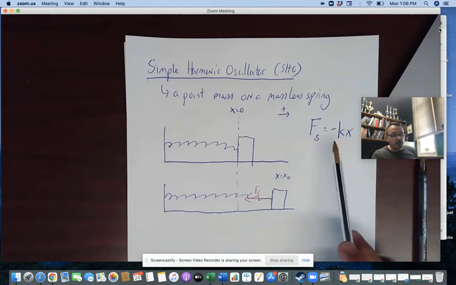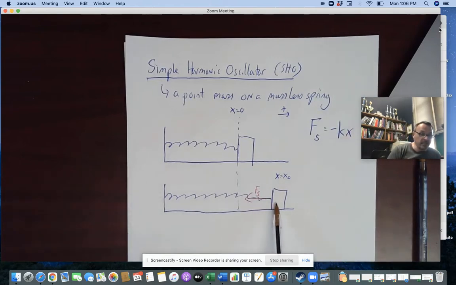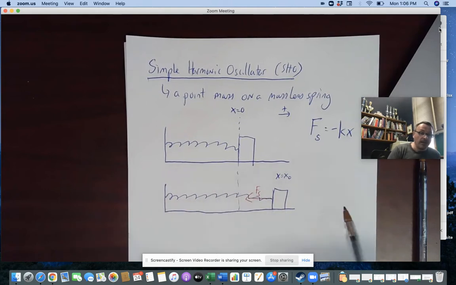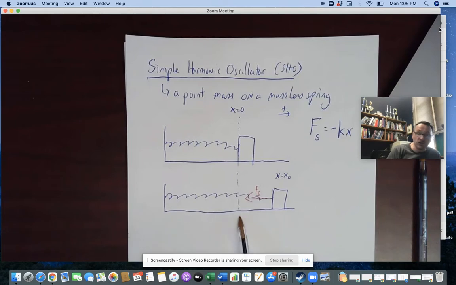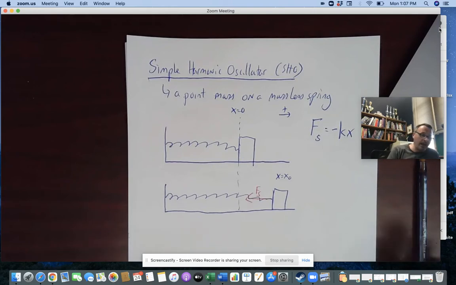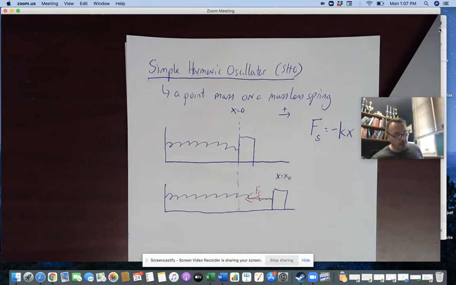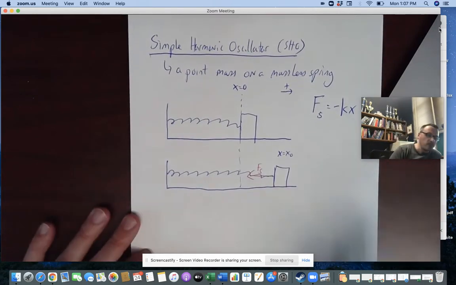And because the spring force is a function of the position, this thing is going to be in harmonic motion because the spring force has a linear relationship with that position from the equilibrium position. It is going to be a simple harmonic motion. So the mass on the end of a spring is a simple harmonic motion. Now, let's make this floor frictionless just to make this nice and simple. We'll talk very briefly about what happens if there is friction.